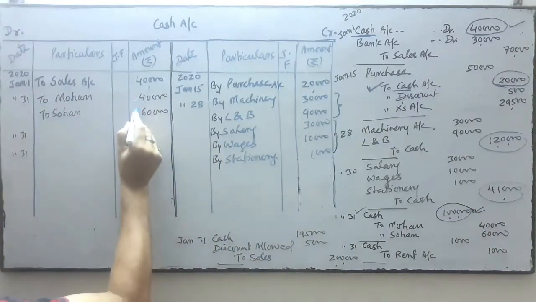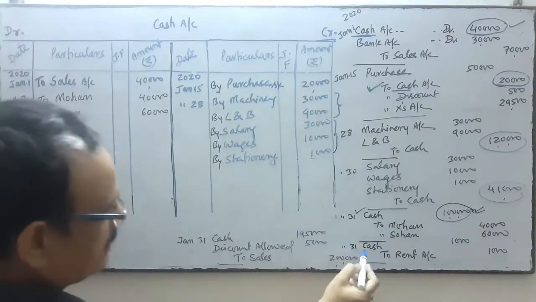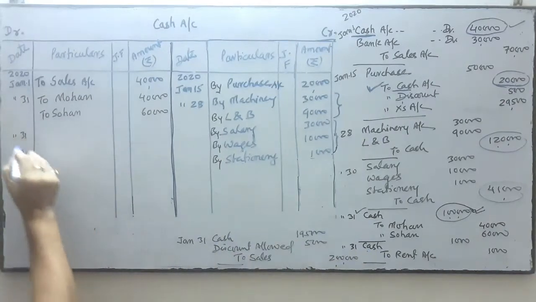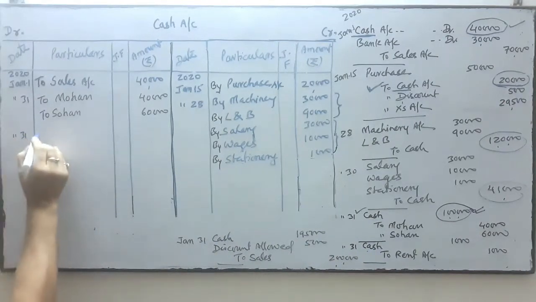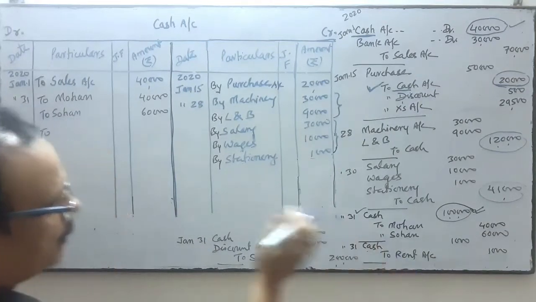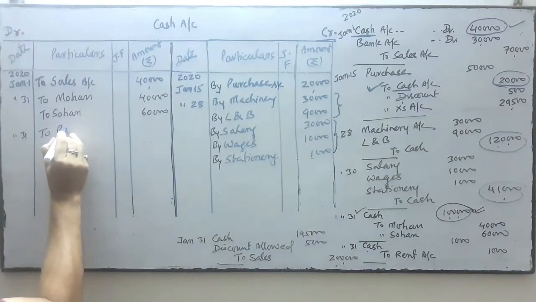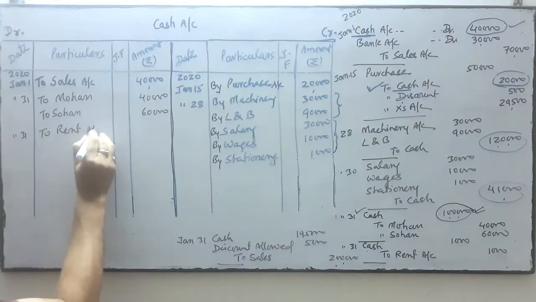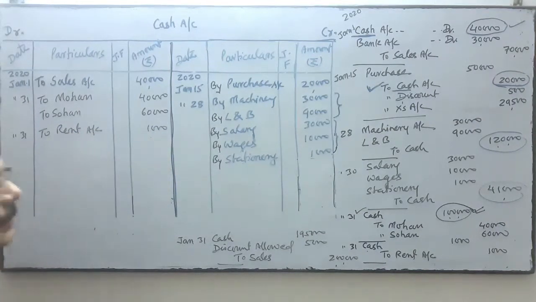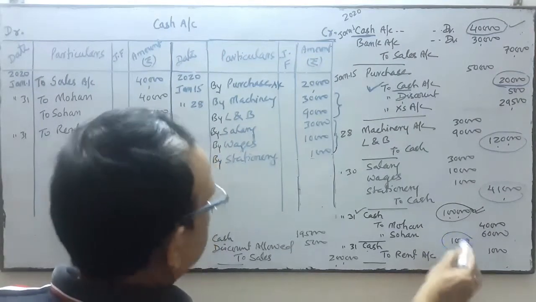Okay, 40 and 60, total 1 lakh. Here cash is on debit. Next transaction on 31st, cash is on debit. So on the debit side, on 31st, we will write "to". Opposite of cash is which account? Rent. So we will write the rent account, 1000.